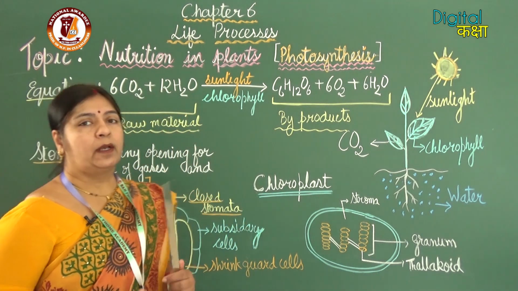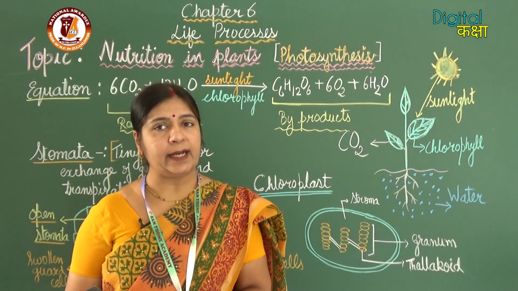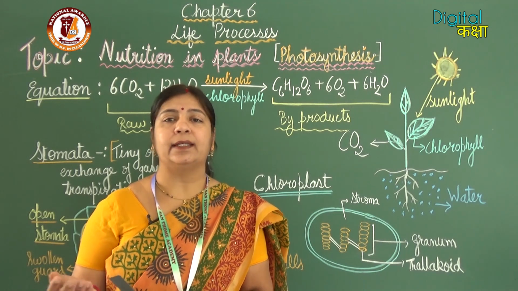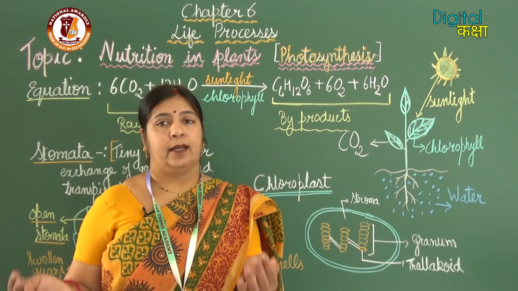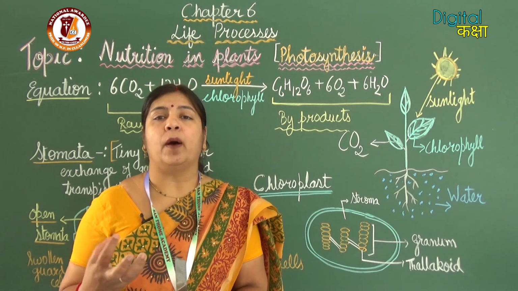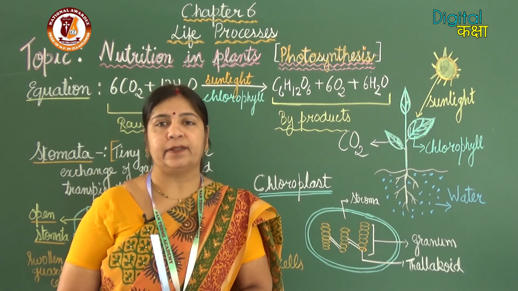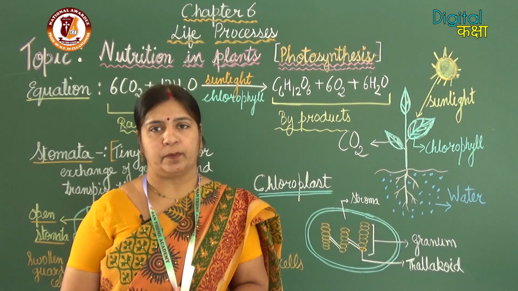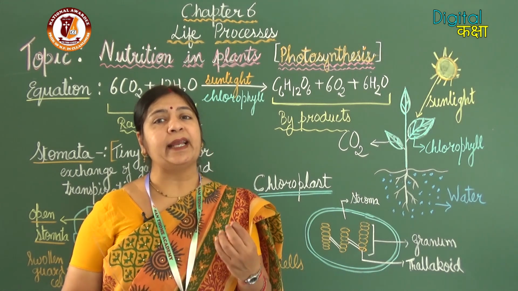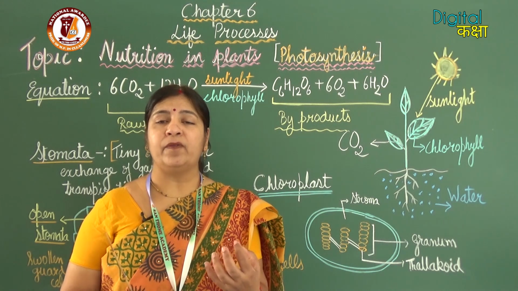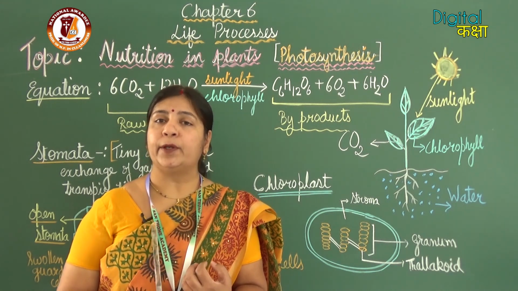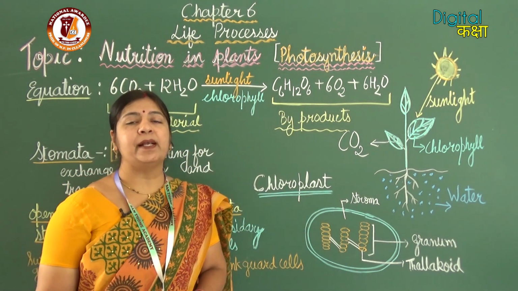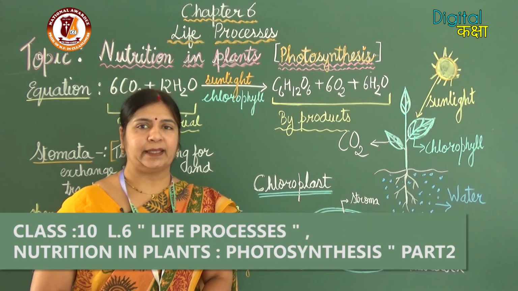And simplest carbohydrate is glucose, that is a type of sugar. And plants, because they do not have the digestive system like us, complex molecules cannot be broken down into simpler forms. So plants produce carbohydrate in its simplest form, in a form which can be easily absorbed or readily used, that is the glucose. So glucose is the simplest carbohydrate which is produced by the plants.